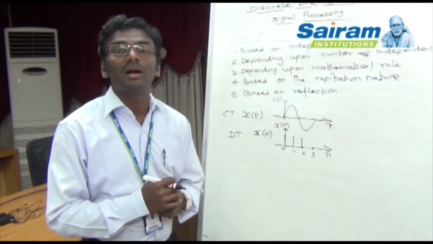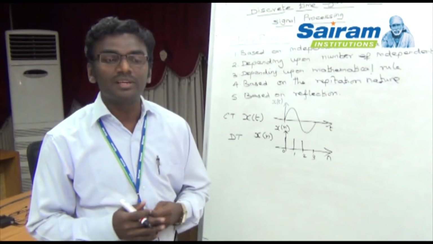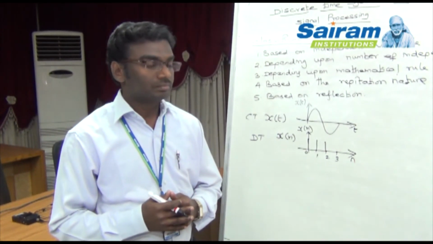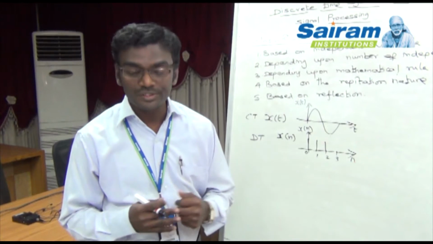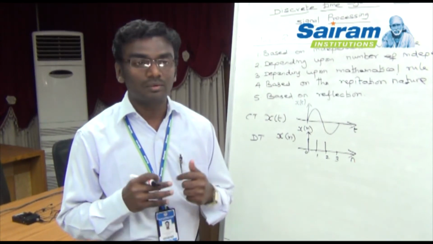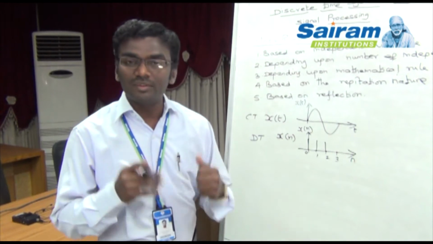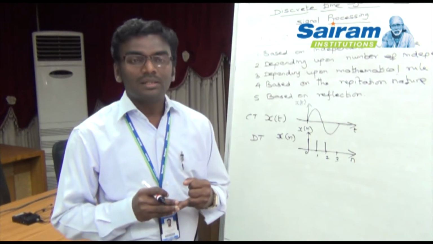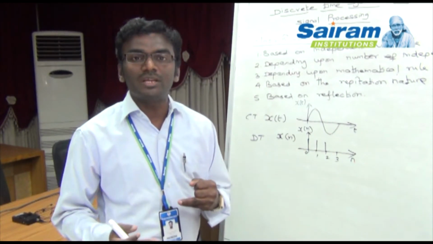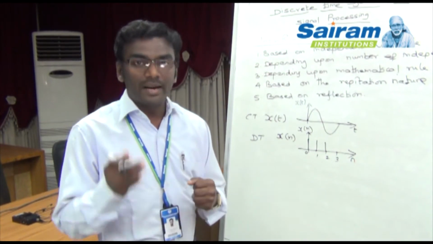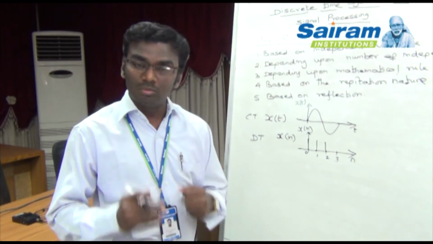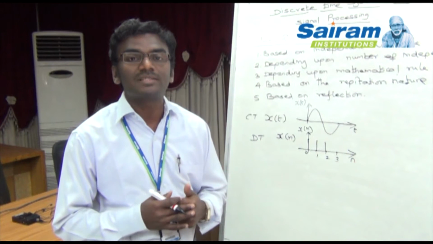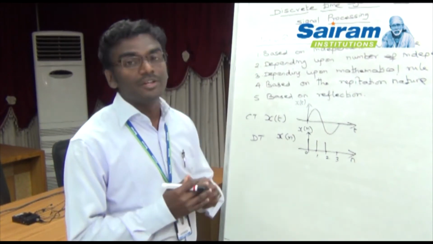Similarly, we go for the multi-dimensional signal. In a multi-dimensional signal, the signal function depends on a number of independent variables. The best example is the color video signal, or you can take the color audio signal also. In the color video signal, the whole function depends on the black color, white color, and then any other color combination from RGB. In the color video signal, we can take one more independent variable, which is speech, or you can take time as an independent variable for the color video signal.